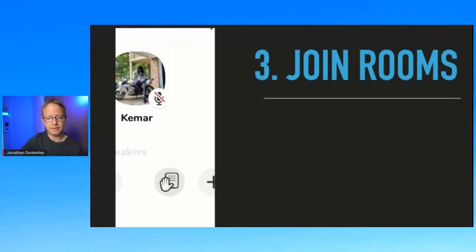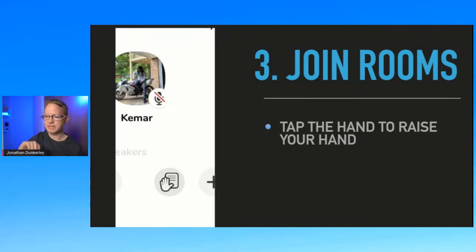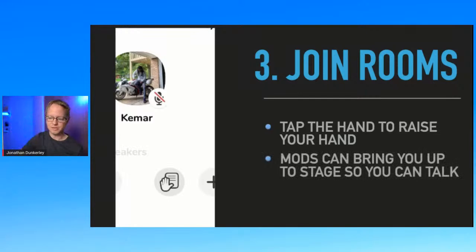So that's what I said. Tap the hand to raise your hand, and then they can bring you up on stage to talk. And that's how you actually can grow on Clubhouse, talking on these stages, talking to people, and basically starting the conversation. You don't have to be the one that starts the conversation, but you could add to the conversation. And that actually leads me to my next point.